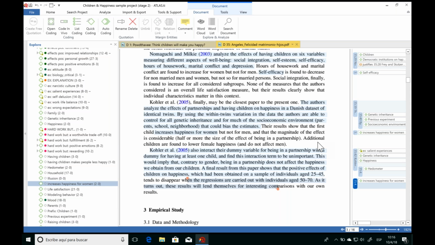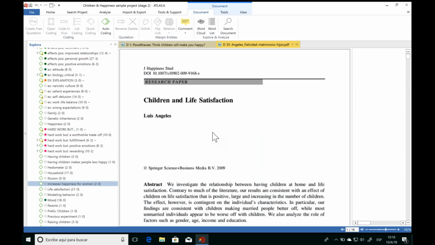Now, let's imagine that I've just imported this article, and honestly, I haven't read it in depth yet, so I don't know everything that this article is about. But before reading it, I'd like to get a quick global overview of what this article is about. I want to conduct a quick content analysis. Whenever you have a document open, you'll see up in the ribbon panel that you have two tools that you can use to analyze the frequency of words in this document. You can create a word list or a word cloud.